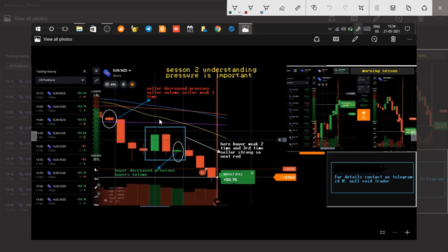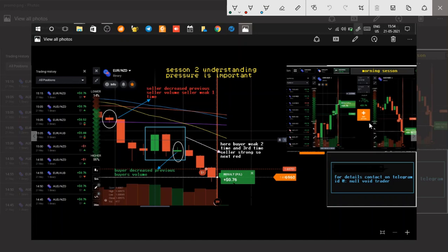Here we can see the wicks of the candlesticks, but we need to understand the underlying pressure of the wick, whether it is a buying pressure or the selling pressure. So that is the main concept, and once you master understanding the underlying pressure of the wick, then you can get profit in binary option.